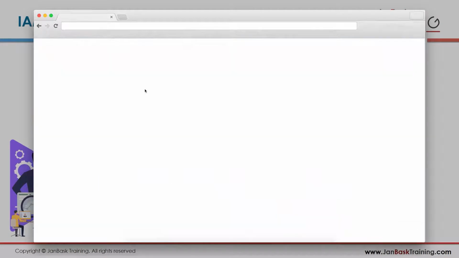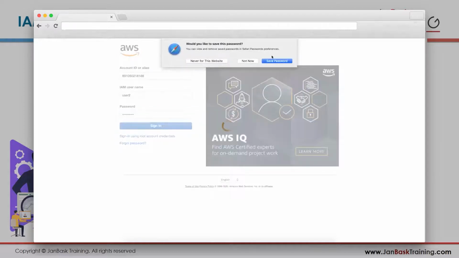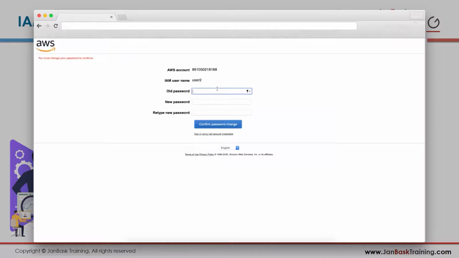We will get a simple sign in console. I want to log in with user2. What's his password? Okay, this is his password. Click on sign in. Not now. It asks me to change the password on first login. I'll do that.